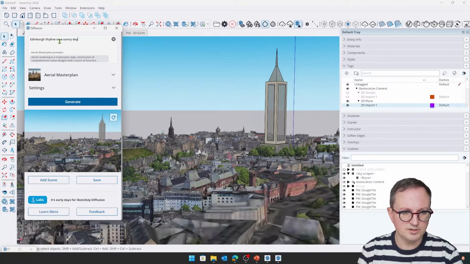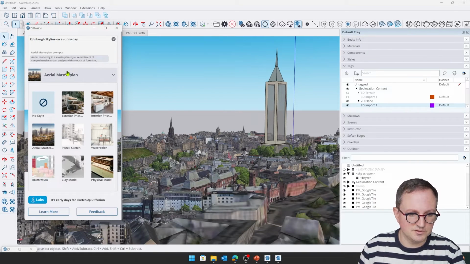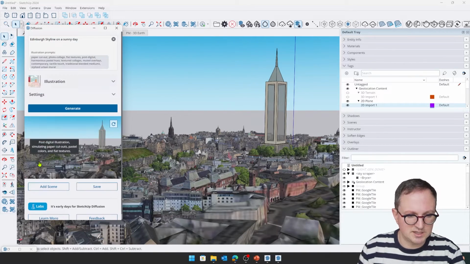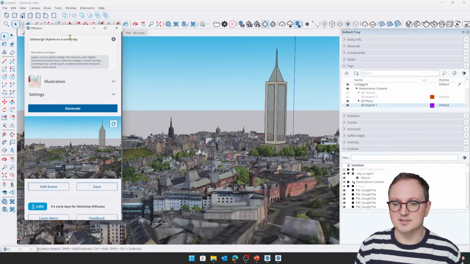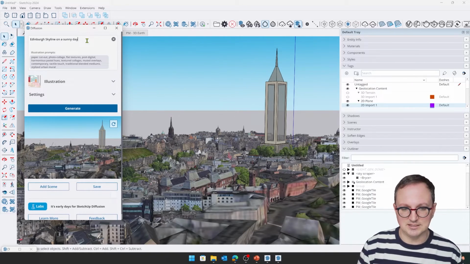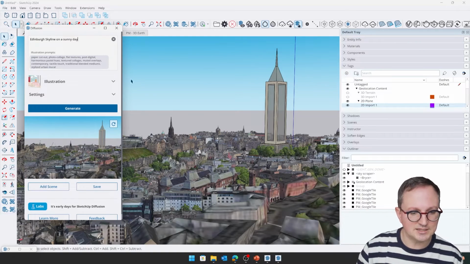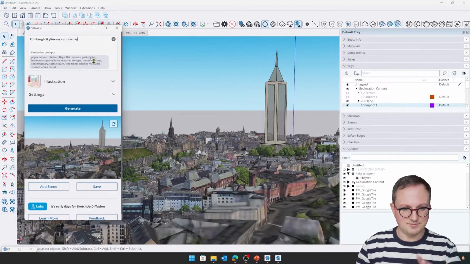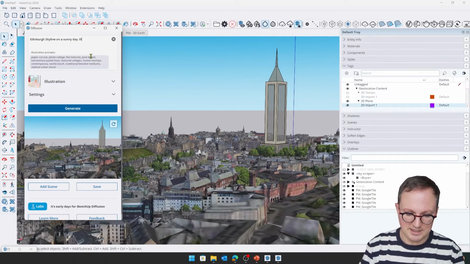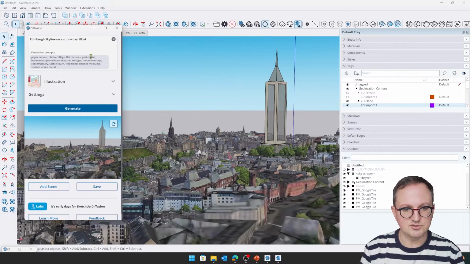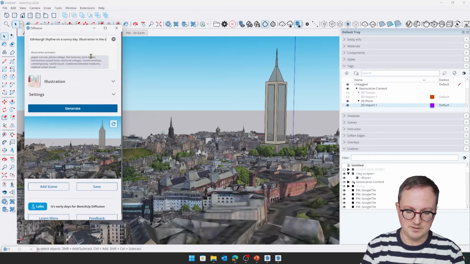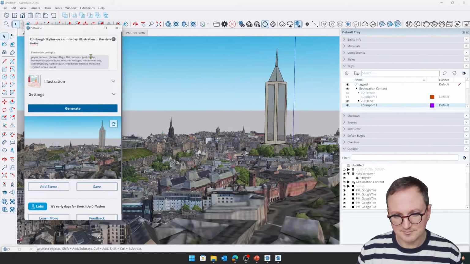And I would like that. I'm actually going to ask for this, I don't want the photorealistic one. I would quite like this to be more illustrative, actually. I think these AI generators do a better deal with things that are a little bit less real sometimes, especially the one in SketchUp here. I'm going to type in the word illustration. I think it might already be in there. Illustration in the style of, we're going to put it in the style of Tintin, right?